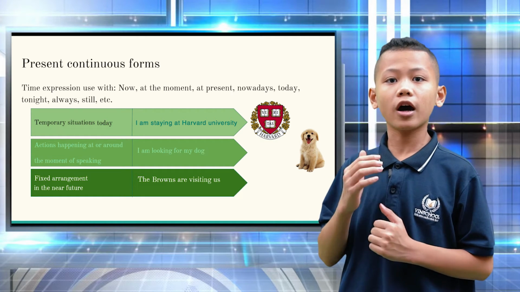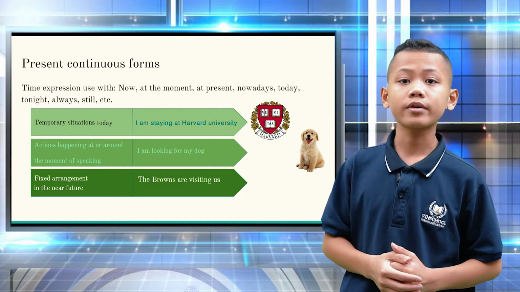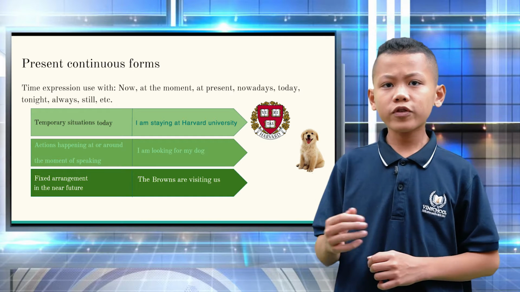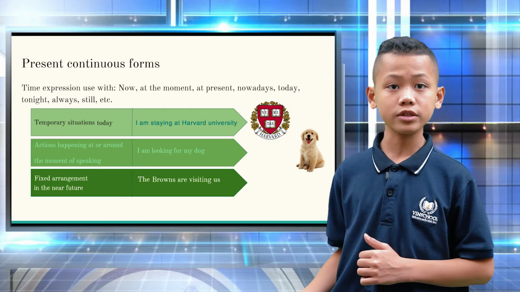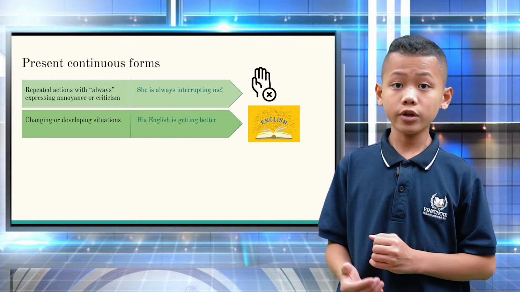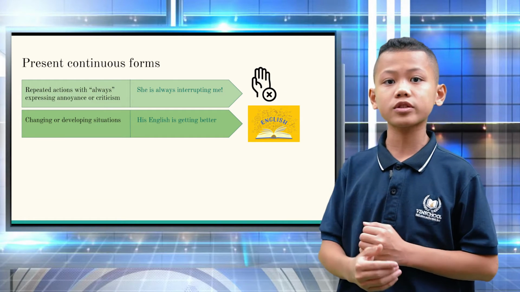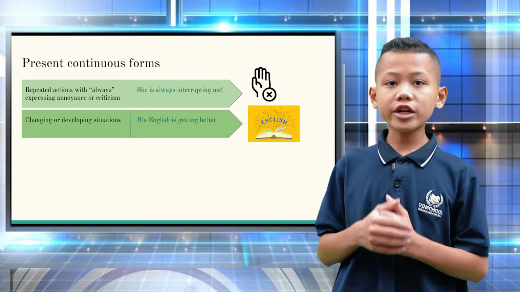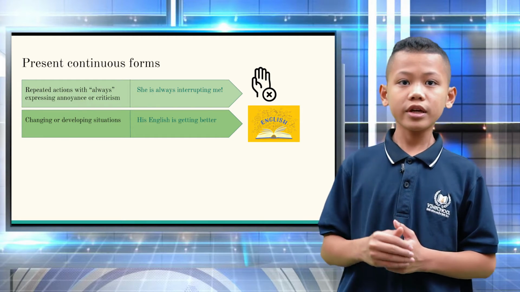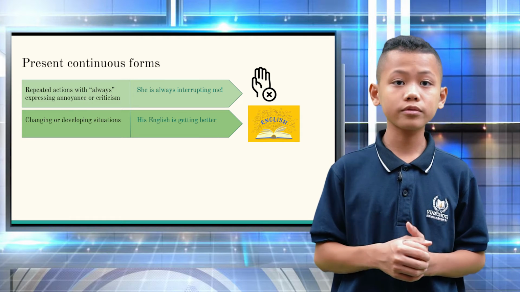Actions happening at or around the moment of speaking: I am looking for my dog. Fixed arrangement in the near future: The Browns are visiting us. Repeated action with always, expressing annoyance or criticism: She's always interrupting me. Changing or developing situations: His English is getting better.